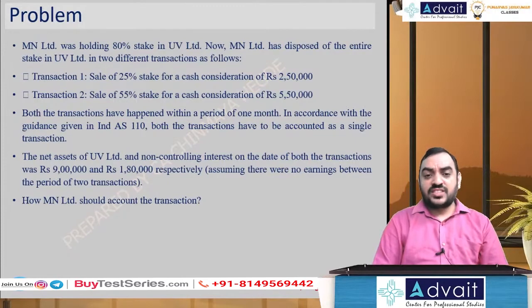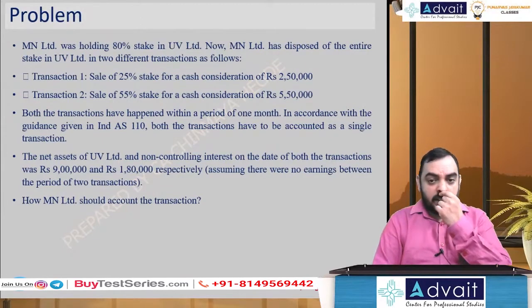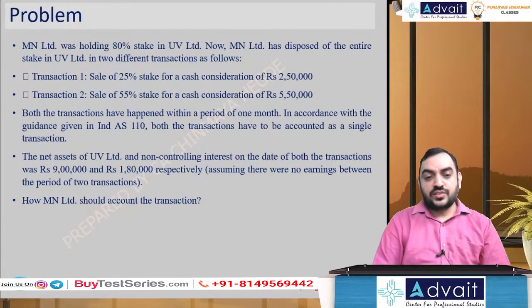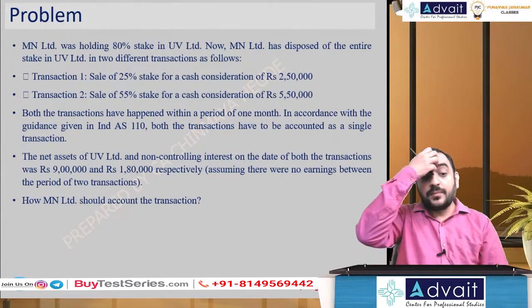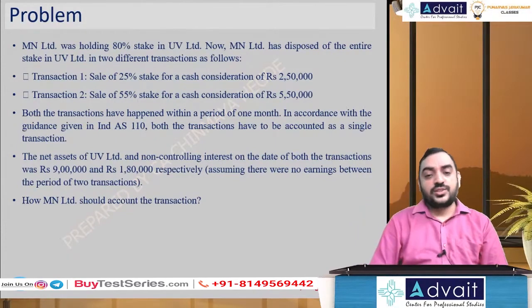Both the transactions have happened within a period of 1 month. In accordance with the guidance given in Ind AS 110, both the transactions are to be accounted as a single transaction. The net assets of UV Limited and non-controlling interest on the date of both the transactions was 9 lakh and 1,80,000 respectively, assuming there were no earnings between the period of transactions. How should MN Limited account the transaction?